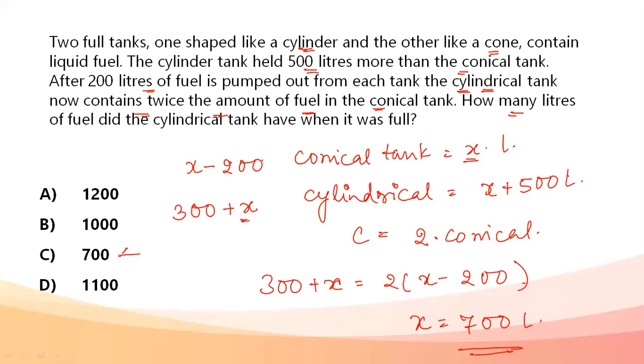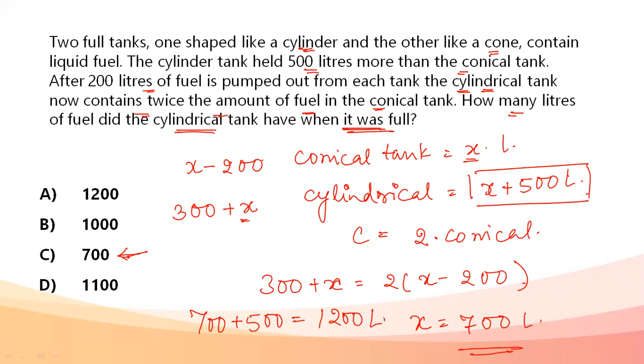Now, to misguide us, 700 is already given in the options. We might see 700 is here, mark it and think we have the answer. But the capacity of the cylindrical tank is asked, and it is asked when it is full. So when it is full, it is x plus 500. So my answer is not 700, it's 700 plus 500, that is 1200 liters. My answer is option A.